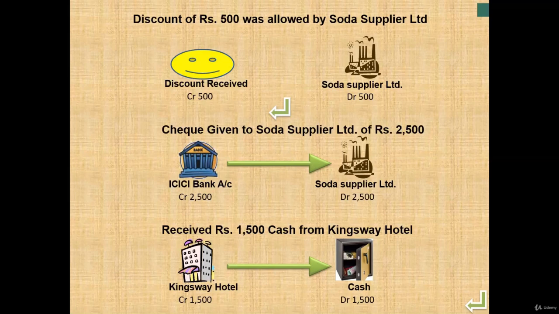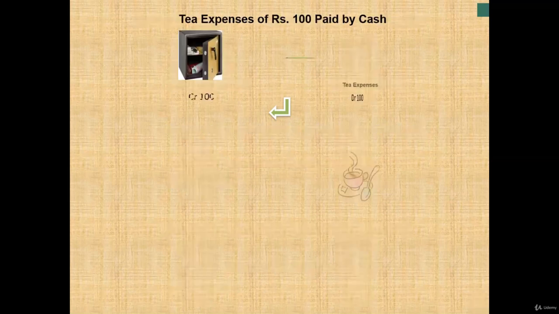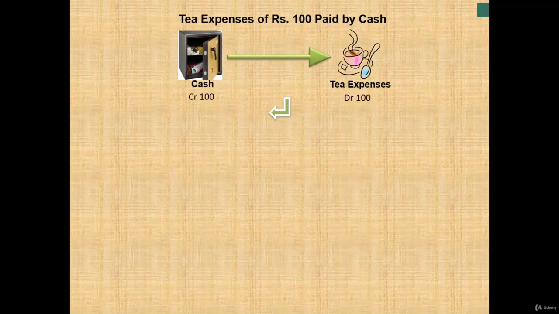Now the next transaction is received rupees 1,500 in cash from Kingsway Hotel. We are receiving the cash from Kingsway Hotel. So cash is being received, so the real account is increasing. We'll debit the cash account, and Kingsway Hotel is the giver of that cash. So as per the personal account, Kingsway Hotel account will be credited. Our entry will become cash account debit to Kingsway Hotel account. Is this clear?